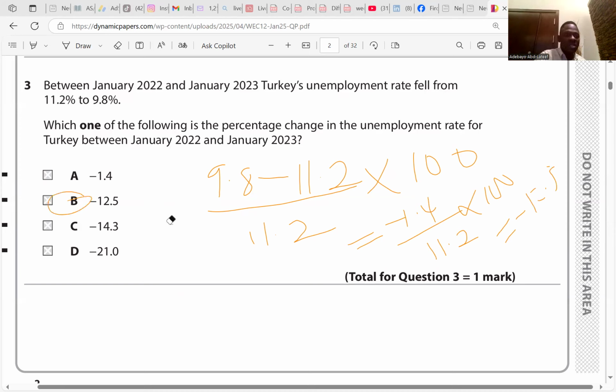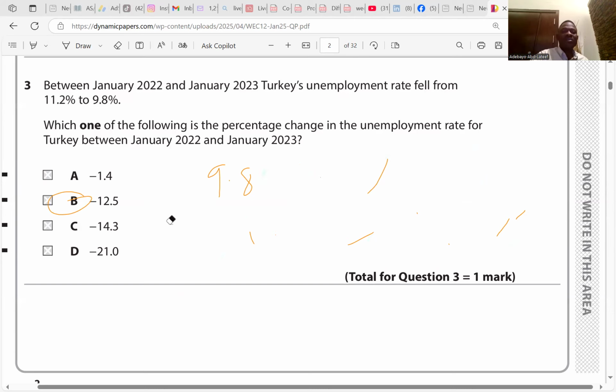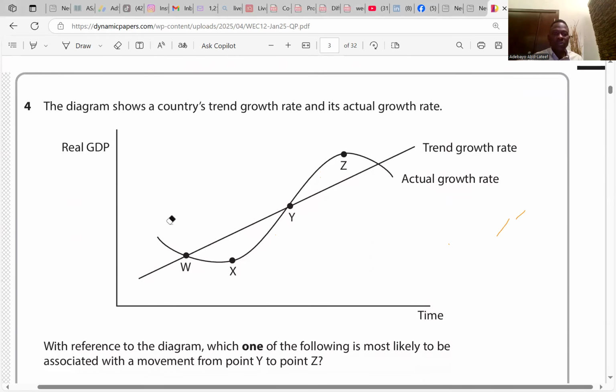Go to question 4. I have a quick question. Is this positive or negative? That's positive, yes. So go to question 4. Are you there? Yes.